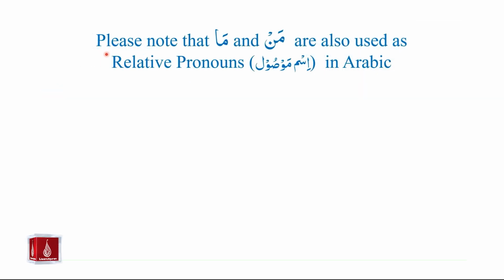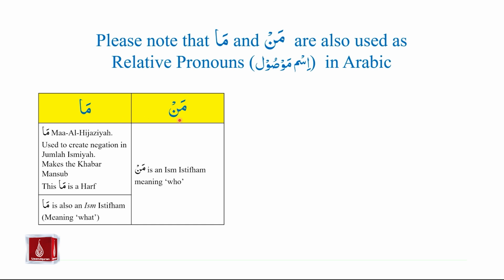Please also note that apart from the relative pronouns that we have studied, ma and man can also be used as relative pronouns. Ma can be used as an ism mawsul and man can also be used as an ism mawsul. Let us recall what we have studied regarding ma and man so far. We first of all studied the use of ma as ma al-hijaziyah. This ma was used as harf, and this ma was used to create negation in Jumla Ismiya. And an effect of this ma was that it would make the khabar mansub.